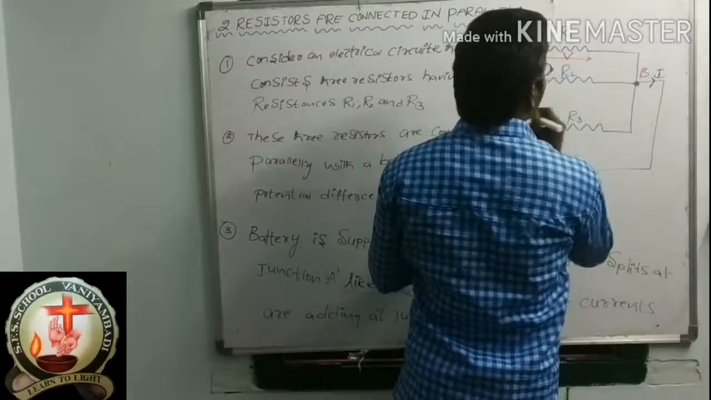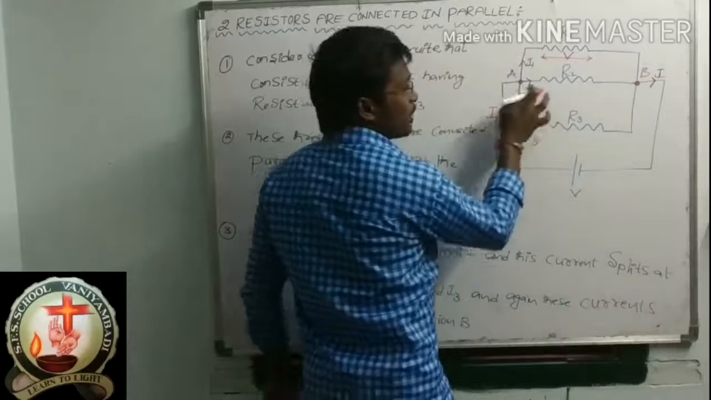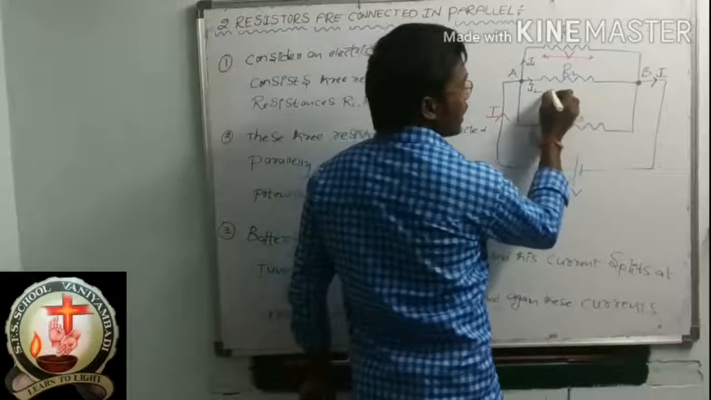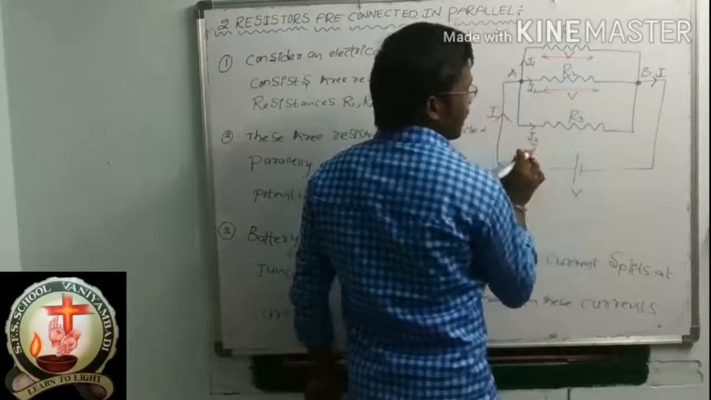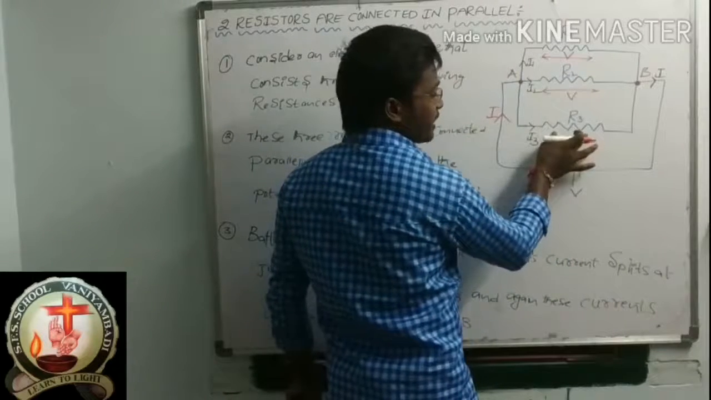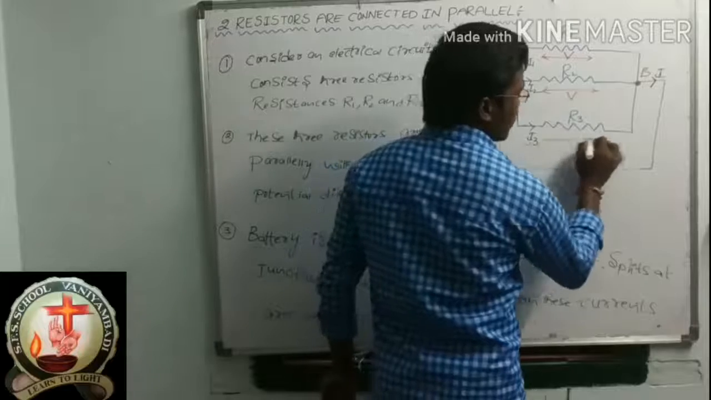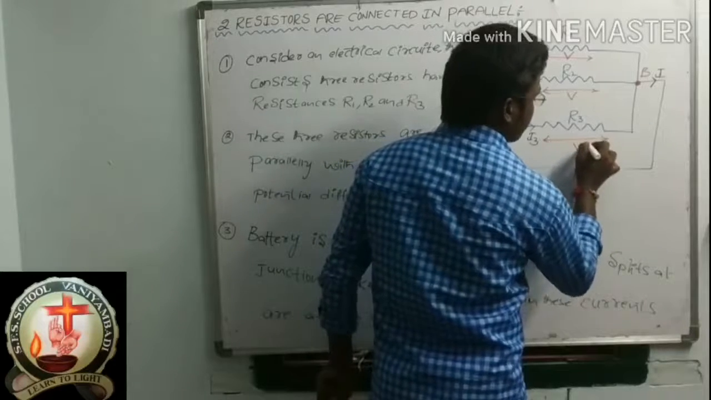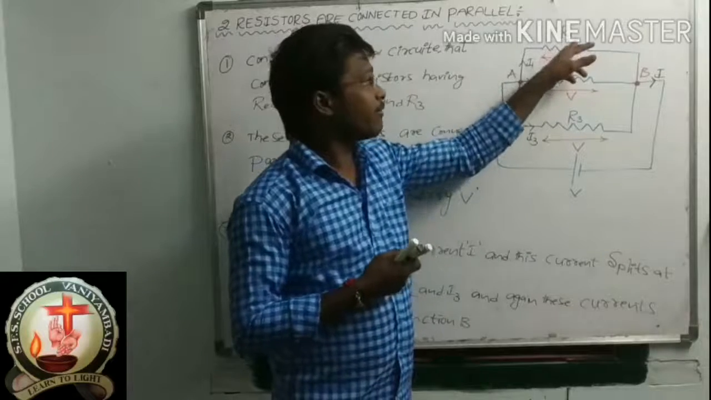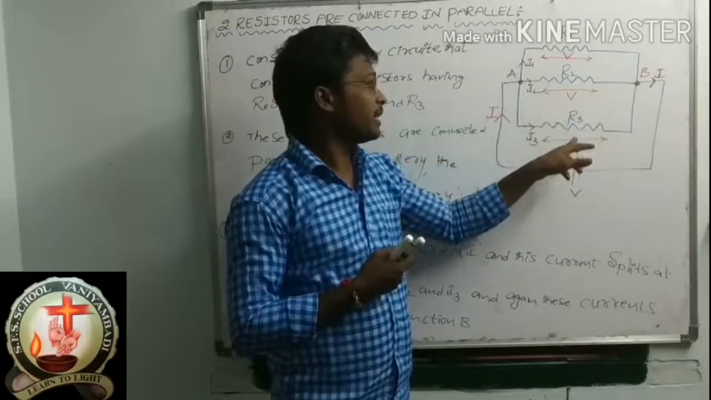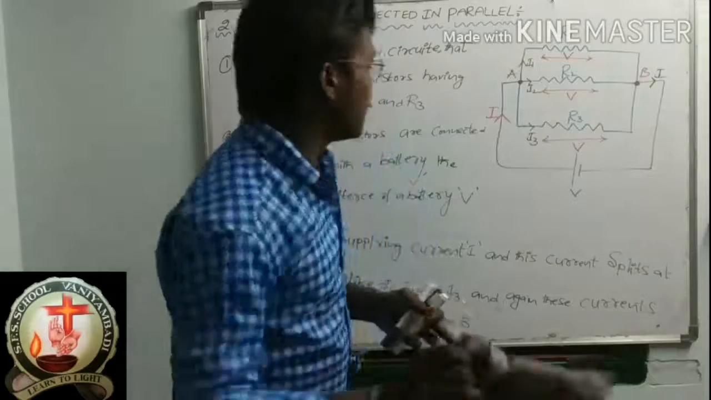And here also some current I2 is flowing through this resistor R2, and here also it will produce some potential difference V. And here also I3 is flowing through this resistor R3, and here it produces some potential difference V. The potential difference across R1 is V, across R2 is V, across R3 is V. So please listen to these points.